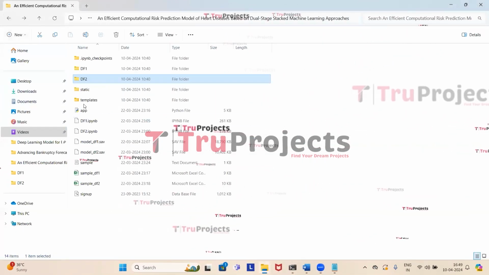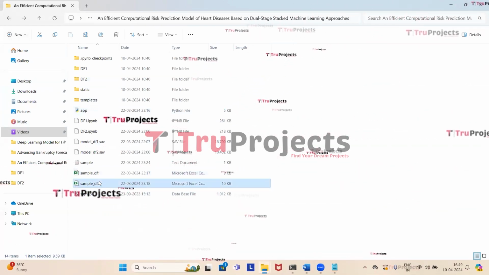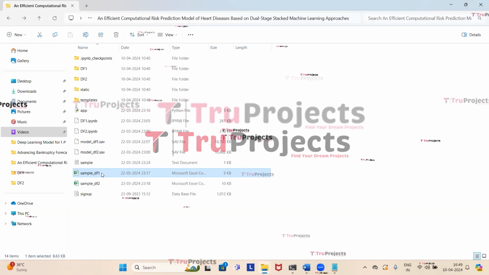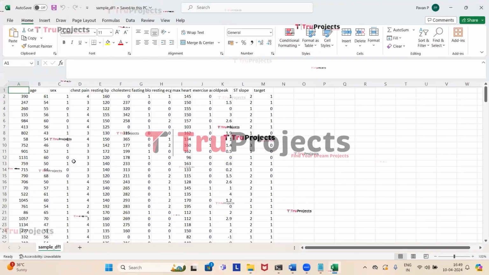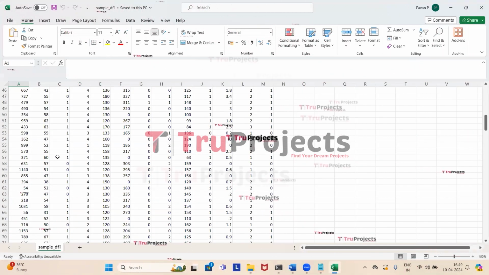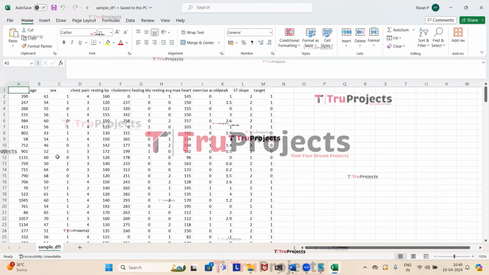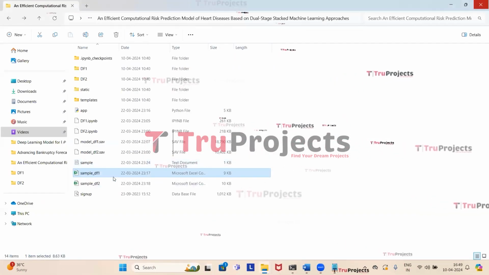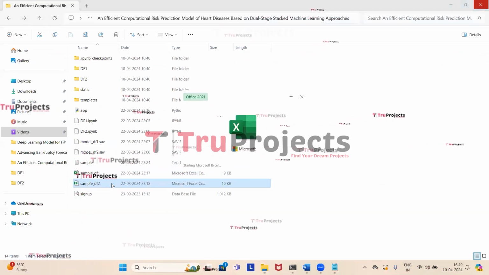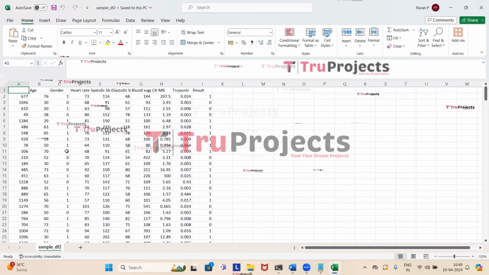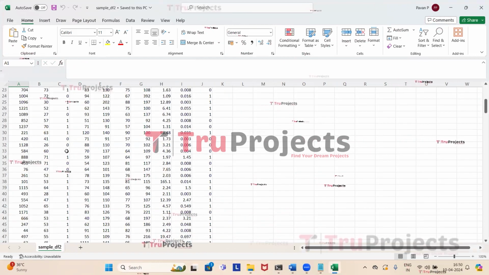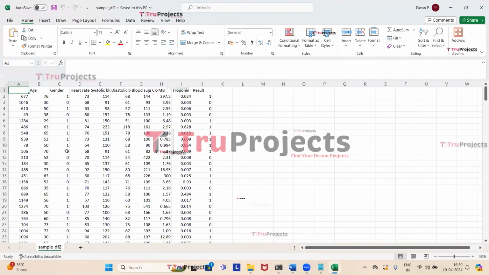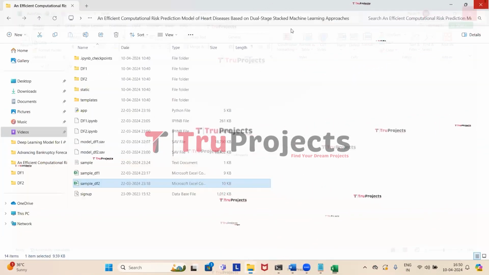Get back. Here we have two sample folders. In the first sample folder, which is DF1, we have heart disease samples of Cleveland and Hungary. These are the test cases using which we'll be detecting heart disease in the front end. Now close this. Similarly, we have sample DF2, which is the medical data sets sample. We'll be using all these test cases for predicting the heart disease. Now close this.